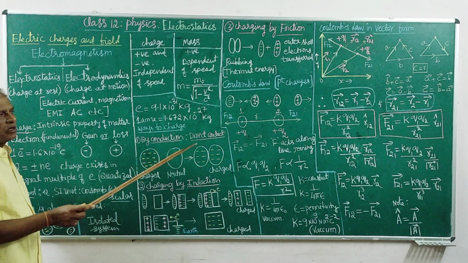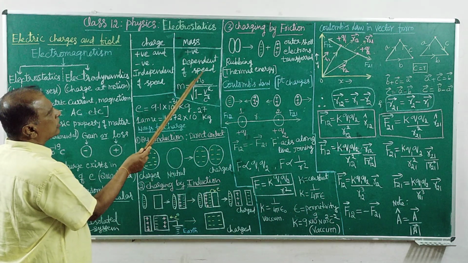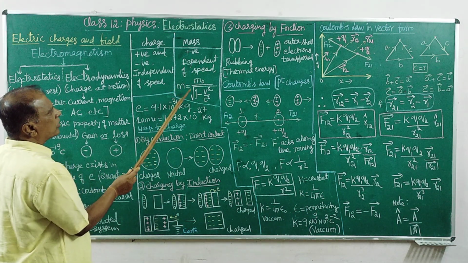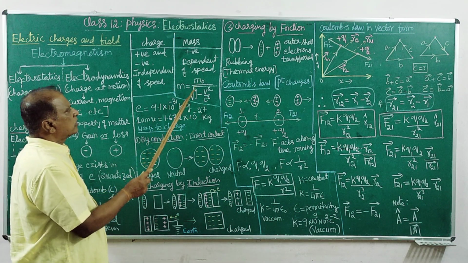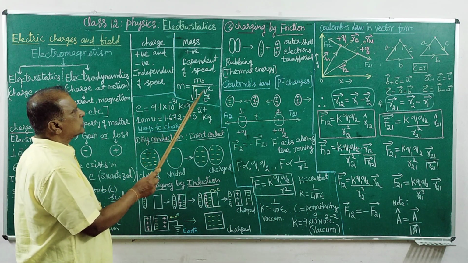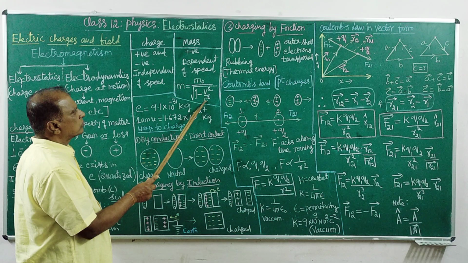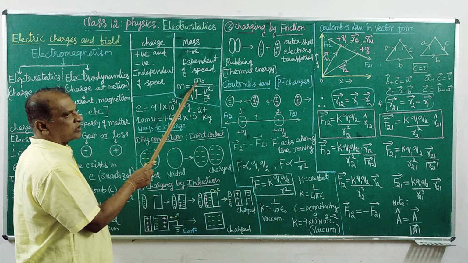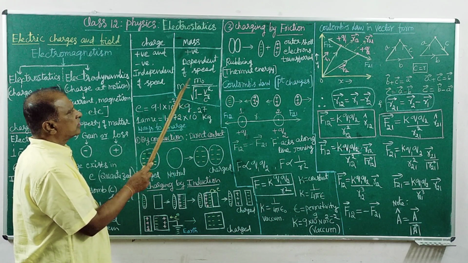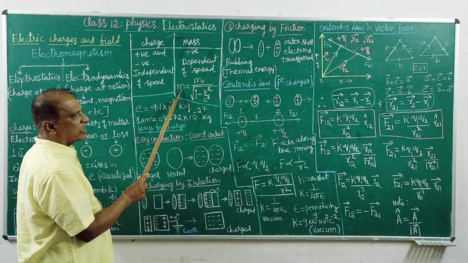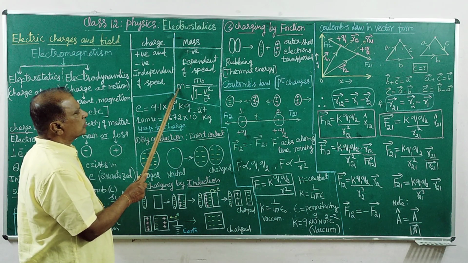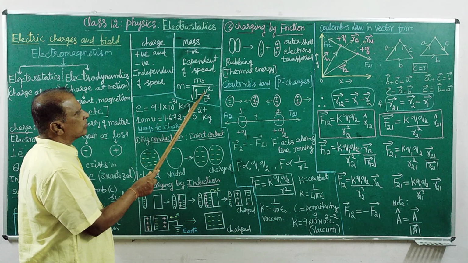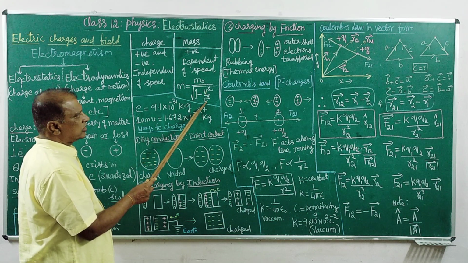Whereas mass is speed dependent according to the equation m is equal to m naught divided by root of 1 minus v square by c square. M naught stands for mass at rest. M stands for mass at speed v, the mass of the object when it is going at a velocity of v, where c is equal to the velocity of light.